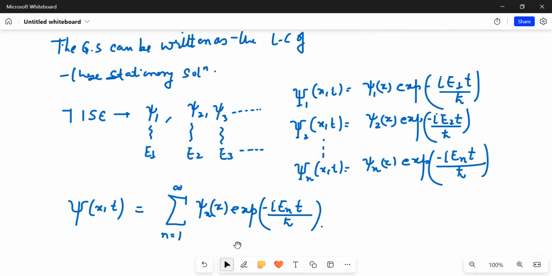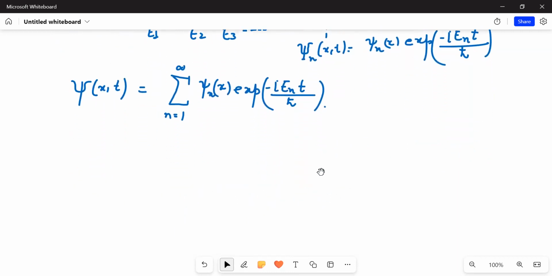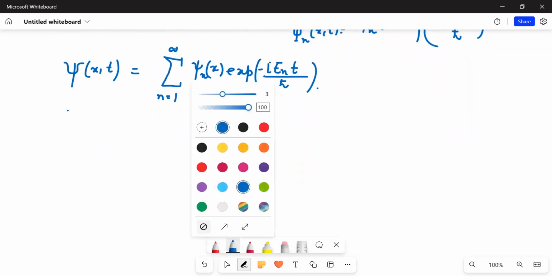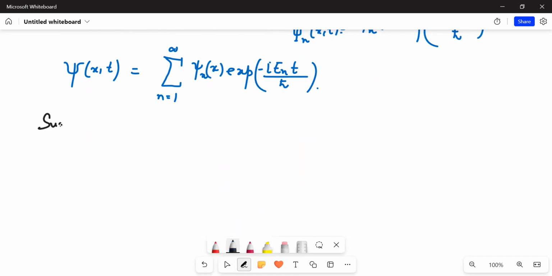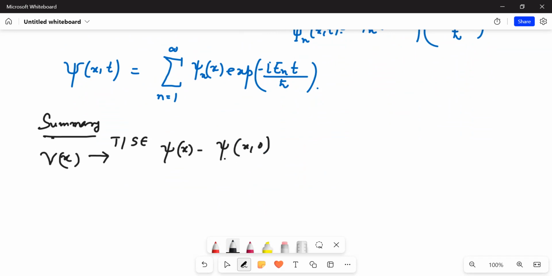Now, to summarize, I'll be given a potential V(x). Using this potential and applying the time independent Schrödinger equation, I can obtain ψ(x) at t equal to 0. Having known this, I can always find the wave function for all subsequent future times.